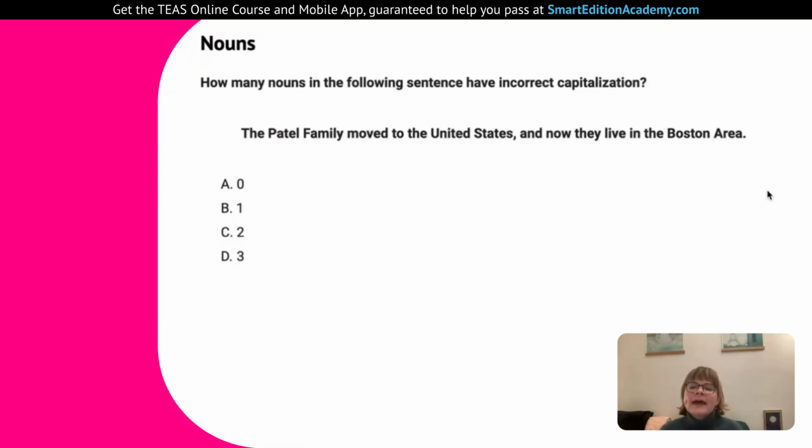Interesting to note, the United States is capitalized, so that's correct. And now they live in the Boston area. Boston is a city name. It's good that it's capitalized, so no mistake with that. But then we have area. An area is a common noun. It's just a general word. This isn't the official name of the city. It's not a two-part name like New York. So area needs to be lowercase. So we have family needs to be lowercase, it's a common noun, and area needs to be lowercase, it's a common noun. So that makes 2, and that's answer C.